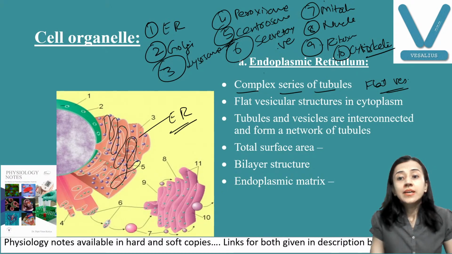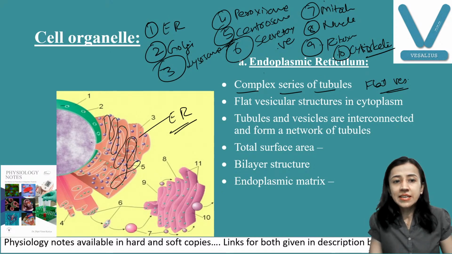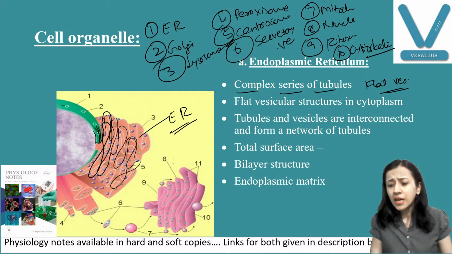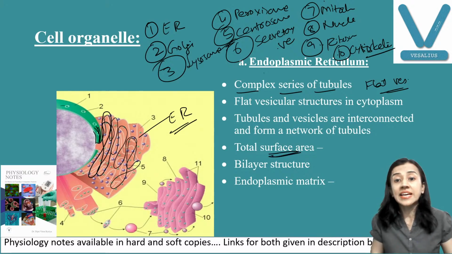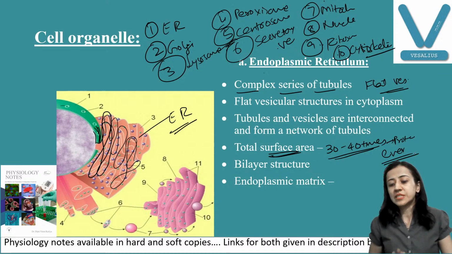Okay, and these tubules and vesicles are interconnected and they form a network. Fine. A very important thing here is this is connected with, you can see, the nuclear membrane. This is the nuclear membrane, and this endoplasmic reticulum is connected here. Another important thing, surface area. Try to remember this value also. Surface area can be increased 30 to 40 times when function increases, like protein synthesis, and this increase occurs in the liver cell, because the highest function of the liver cell is to synthesize protein.